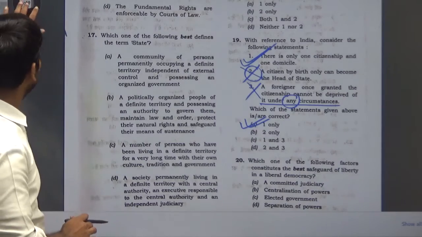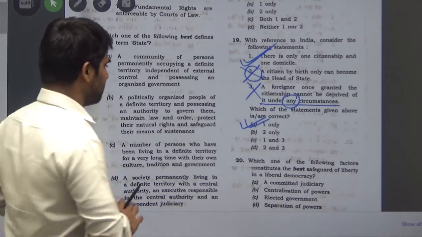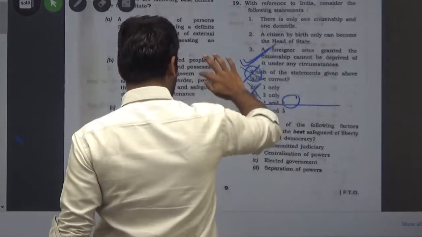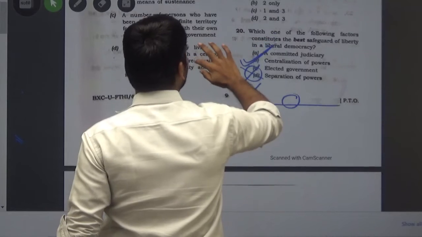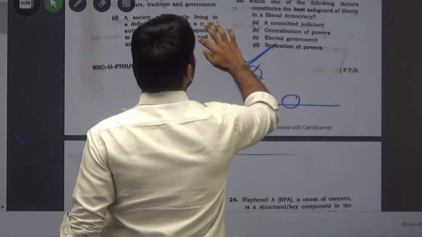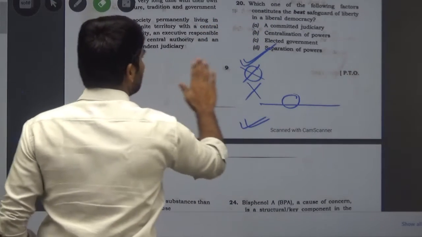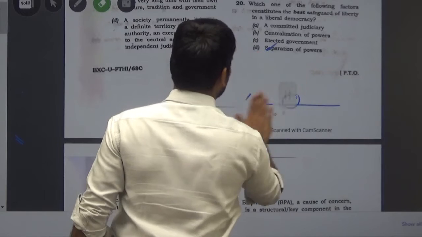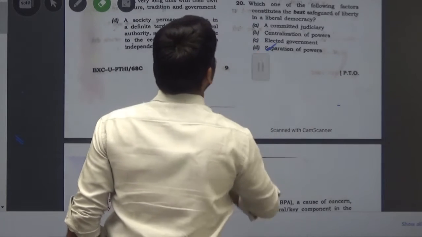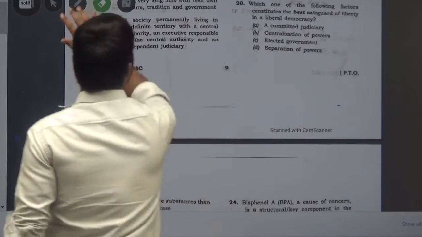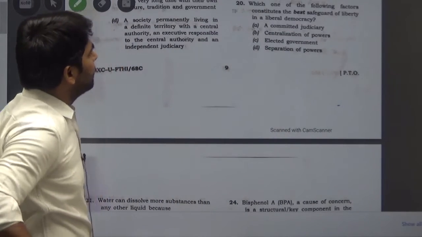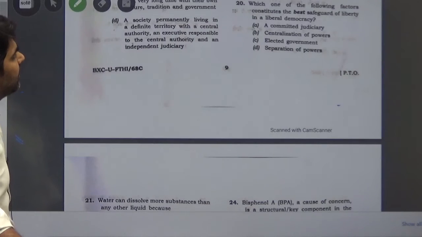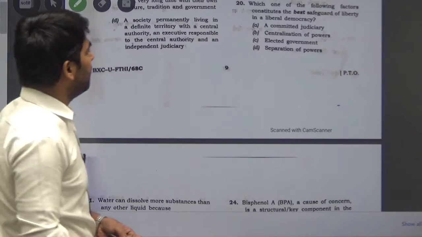Now move on to the next question, and that is question number 20, about liberty. Which one of the following factors constitutes the best safeguard of liberty in a liberal democracy?